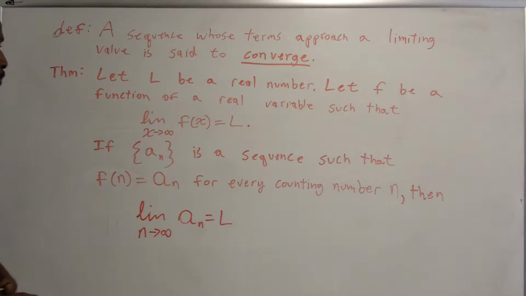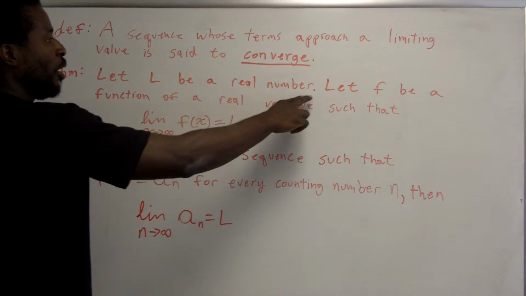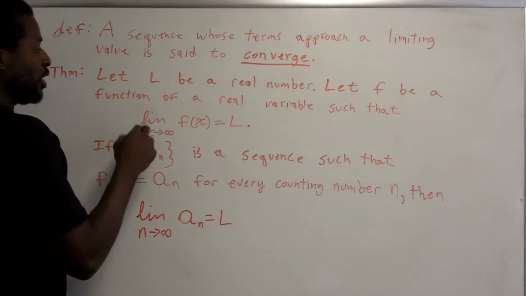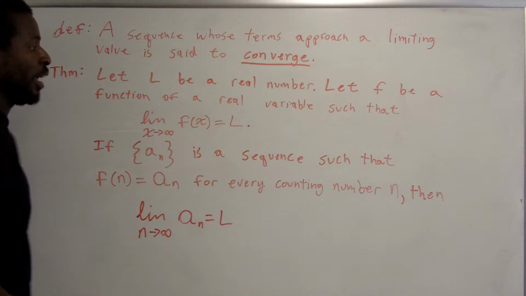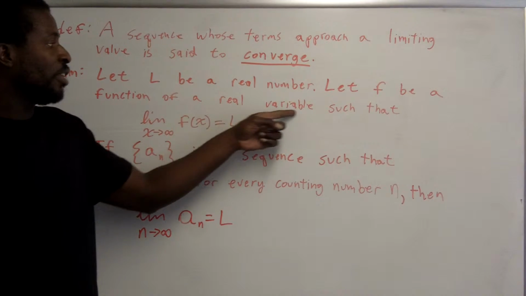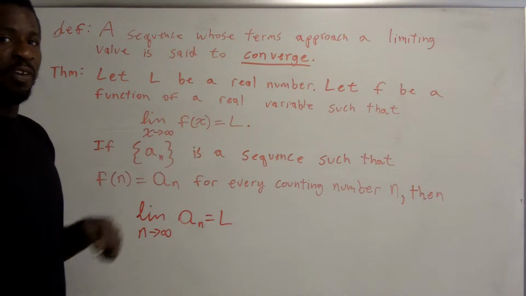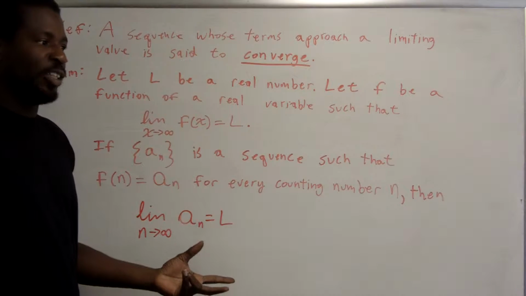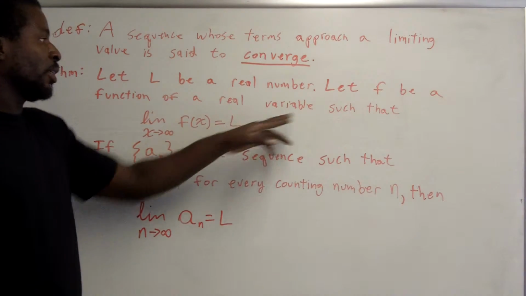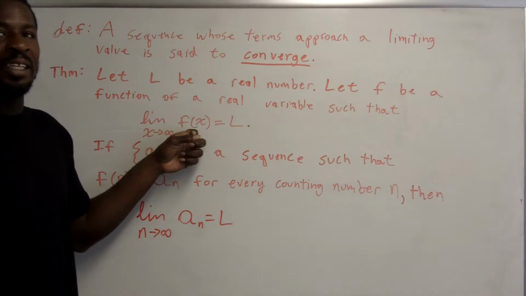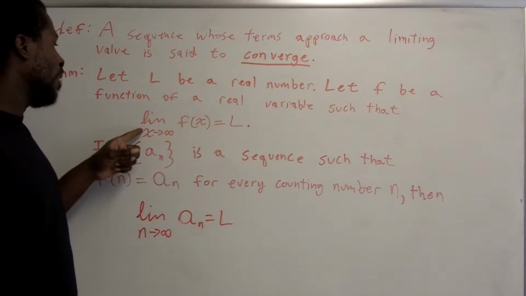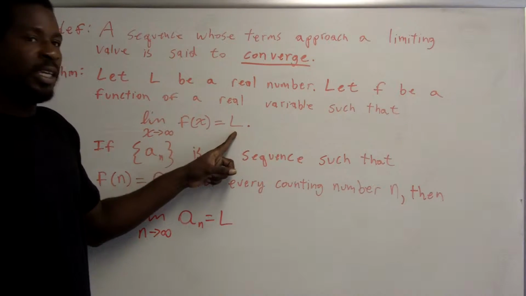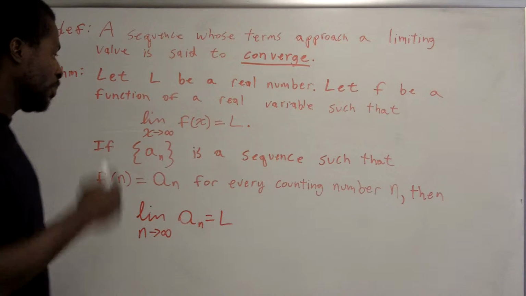Now here's a theorem. The theorem says let L be a real number and let f be a function of a real variable, such that the limit of f of x is equal to L. Notice this is a function of a real variable. So the domain of this function that we're talking about here, the f of x, is the set of real numbers, not the set of natural or counting numbers. So this f of x that we're talking about up here is not the actual sequence. But we do have a function that when we take the limit as x approaches infinity, we get the limit L.